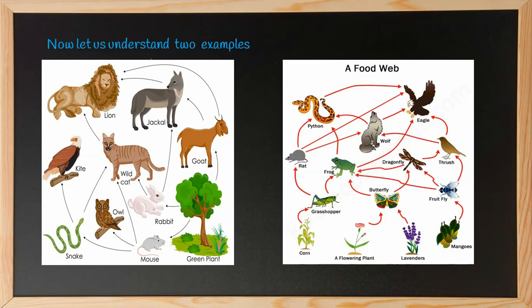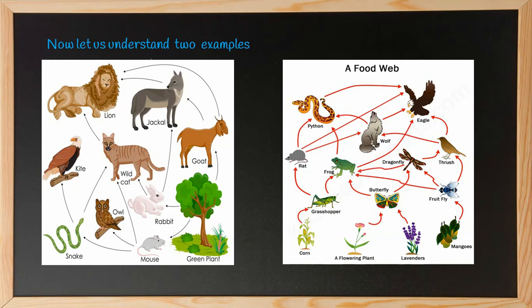Here, in the picture on the left side, you see plants are eaten by rabbit, rabbit is eaten by snake, snake is eaten by wildcat. Again, the snake is also eaten by kite. So here, the snake forms a link to two different food chains. Thus, interconnection of two or more food chains gives rise to a food web.